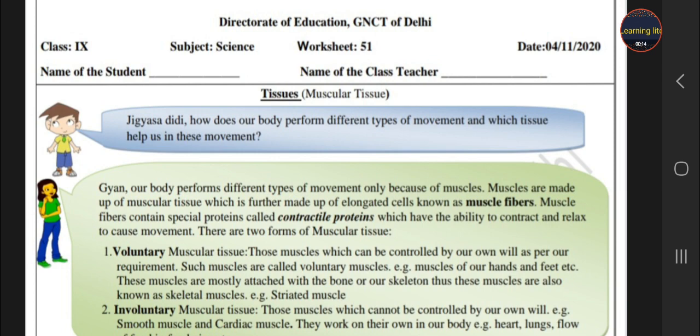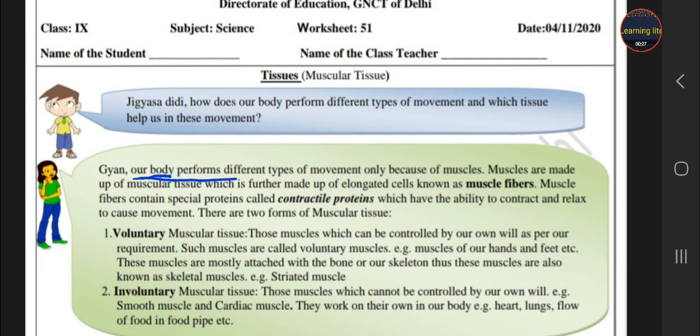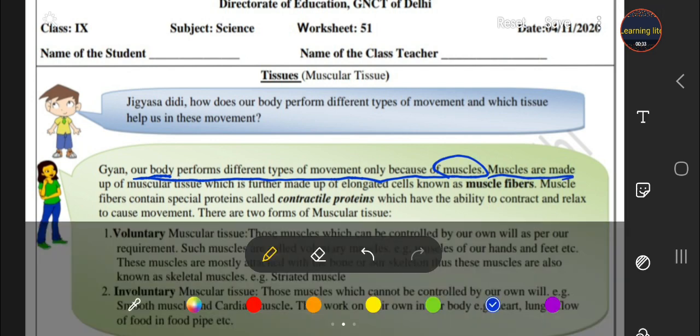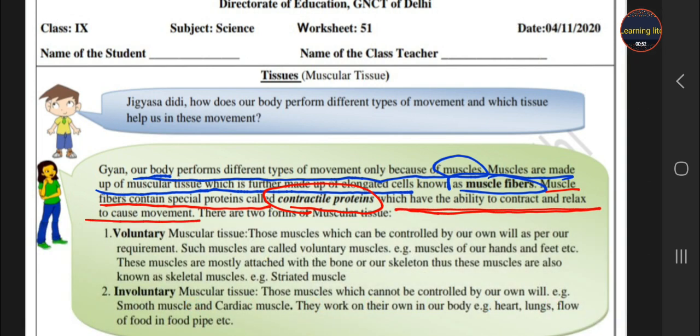Gyan asked, Jigyasa Didi, how does our body perform different types of movement and which tissue helps us in the movement? Jigyasa replied, Gyan, our body performs different types of movement only because of the muscles. These muscles are made up of muscular tissue, which is made up of elongated cells called muscle fibers. These muscle fibers contain a special type of protein called contractile protein, which has the ability to contract and relax to cause the movement.